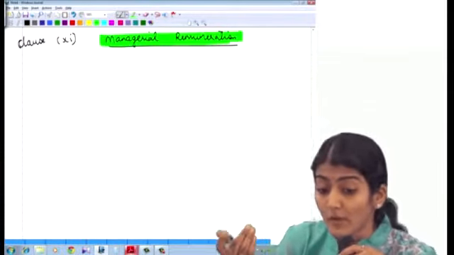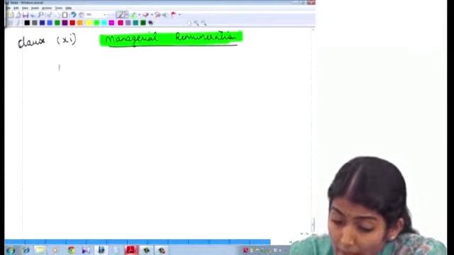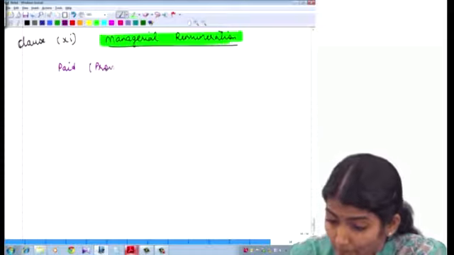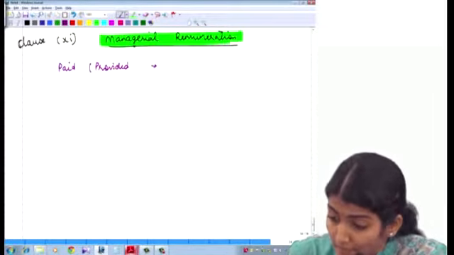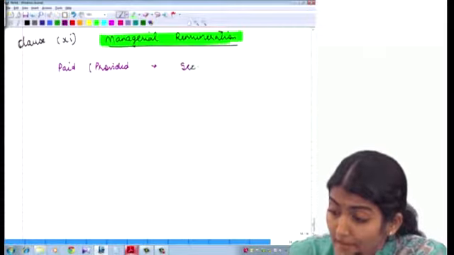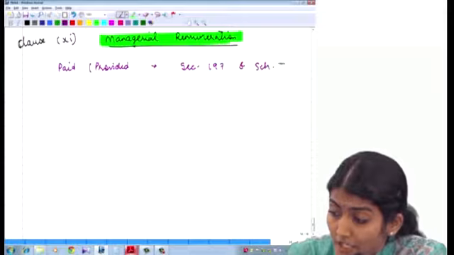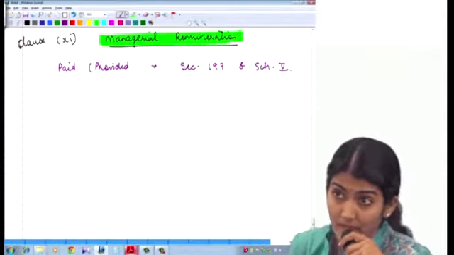You understand? So, whether managerial remuneration has been paid or provided for in accordance with the requisite approvals mandated under section 197, read with schedule 5 to the Companies Act 2013.